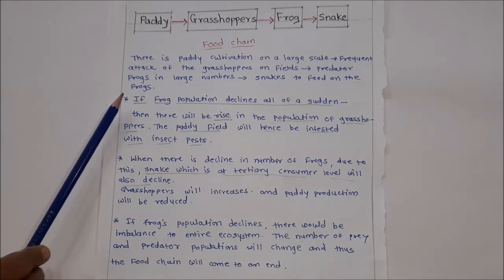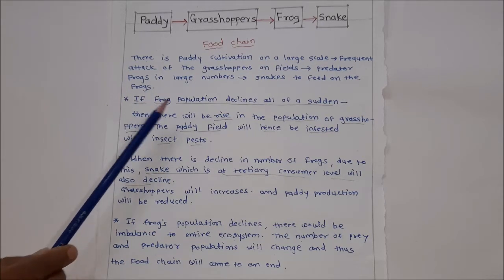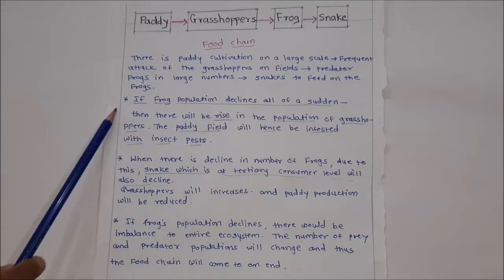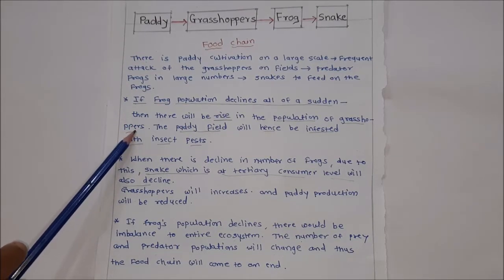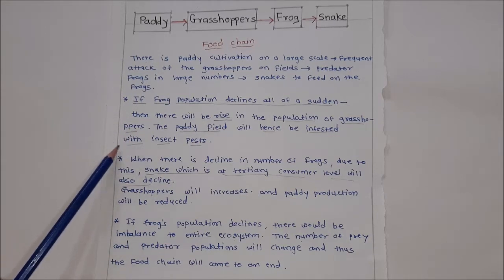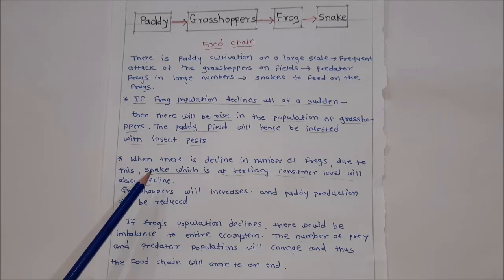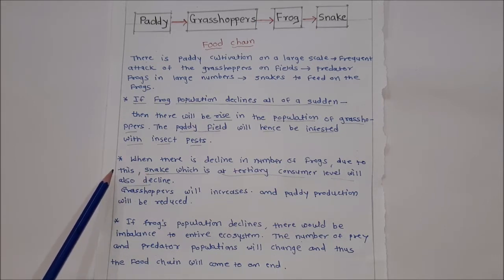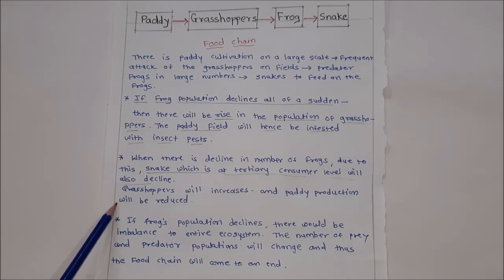If the frog population declines all of a sudden, what will be the effect on the paddy crop? If the frog population declines all of a sudden, then there will be a rise in the population of grasshoppers. The paddy field will hence be infested with the insects, and the number of which consumers will decline and which will increase? When there is a decline in the number of frogs, the snake, which is at the tertiary consumer level, will also decline, and grasshoppers will increase, and paddy production will be reduced.